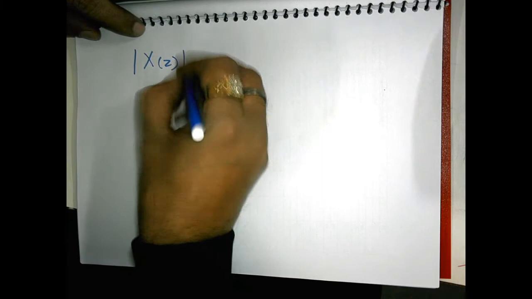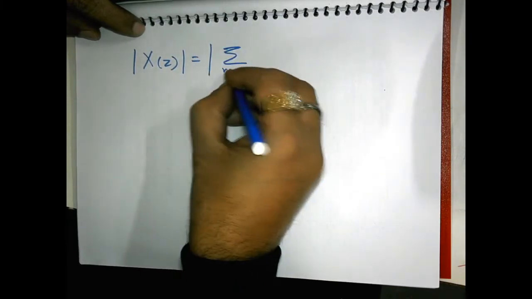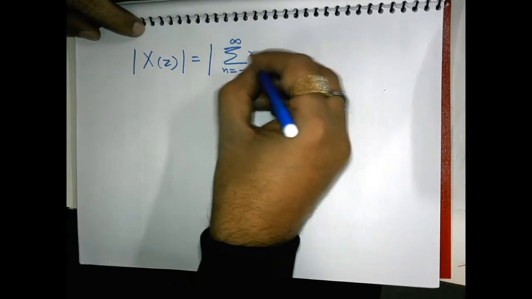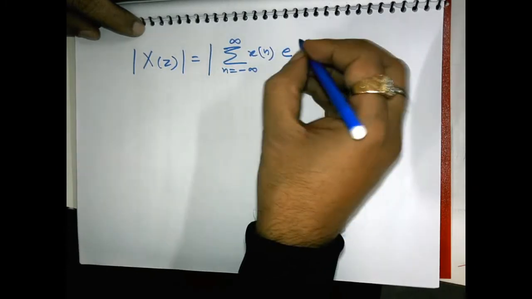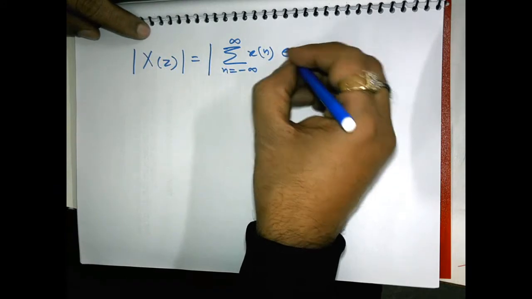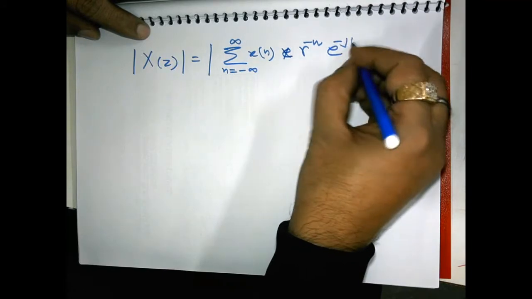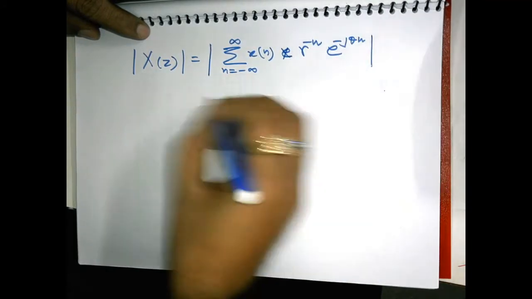We will take the mod value on both sides. So this will be equal to the mod of summation n is equal to minus infinity to infinity x[n] r to the power minus n e to the power minus j theta n.